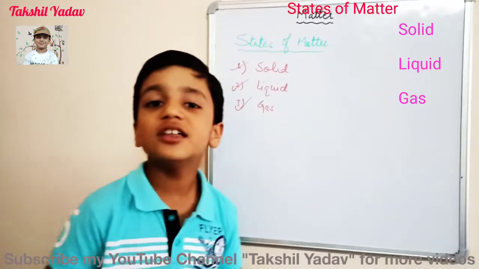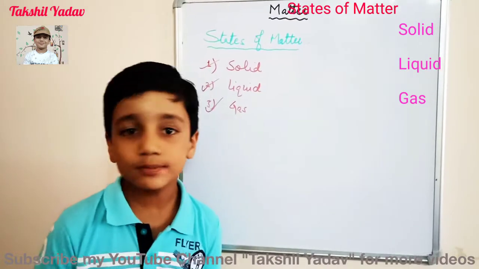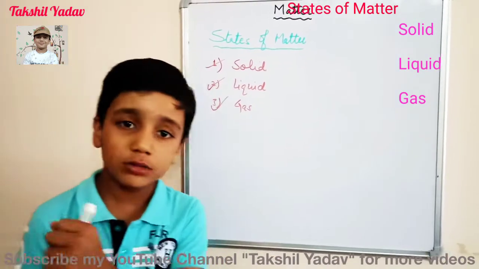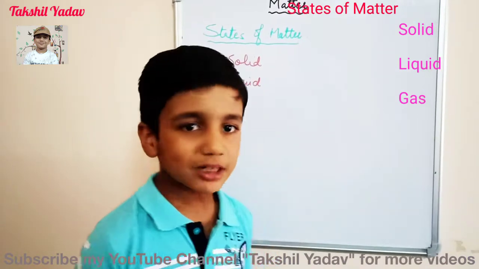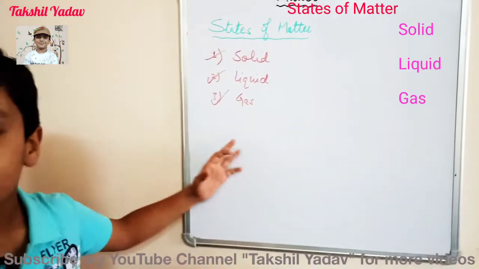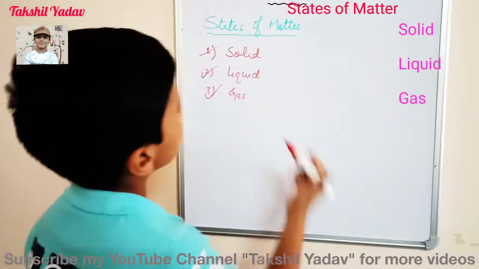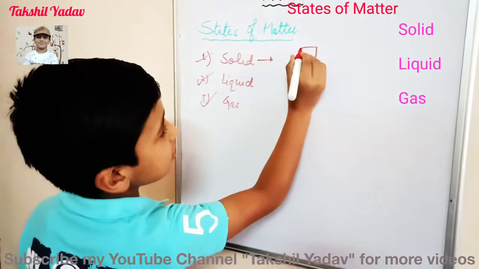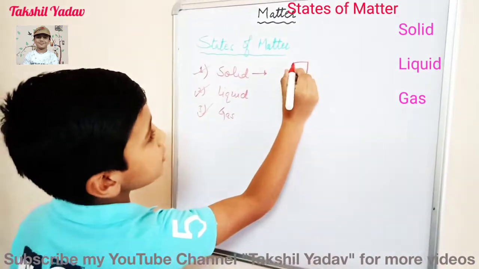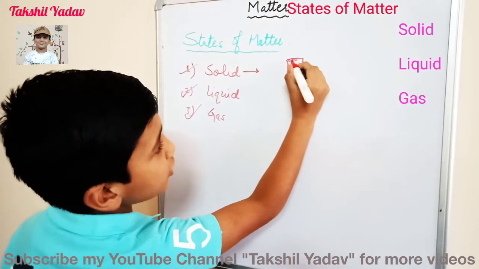Solid. Anything that we cannot compress is known as a solid. But some solids, such as a bottle made up of plastic, can be compressed easily. But still, it is a solid. And do you know why? The reason is that the molecules in a solid, suppose there is an ice or simply a brick, are packed very closely.